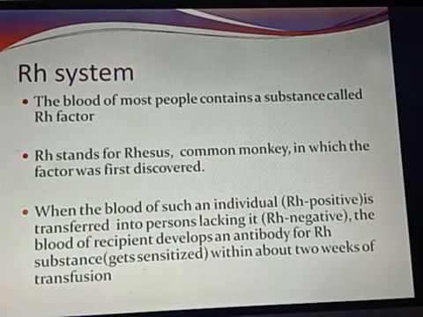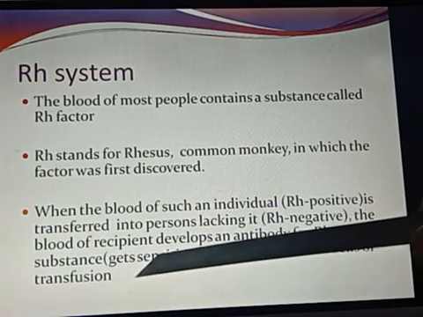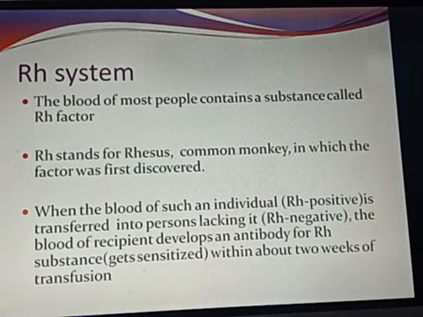As soon as it gets sensitized, it will start to form the antibody for that Rh factor within about 2 weeks of transfusion. Means after the transfusion is brought about, this Rh substance getting sensitized, in 2 weeks it will start to form the antibodies.